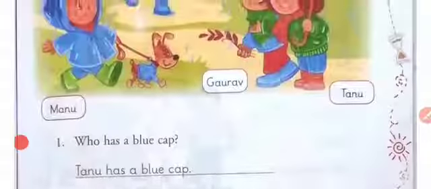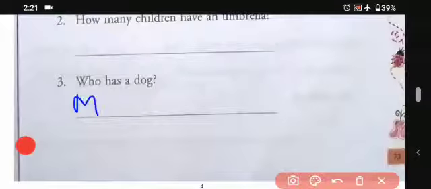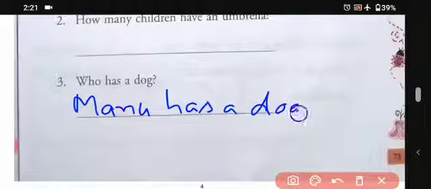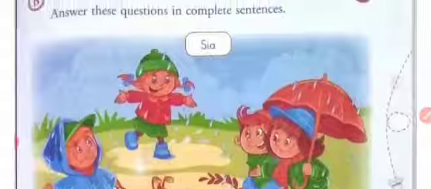Then who has a dog? So let's see. Yes students, Manu has a dog. So we'll be writing here. Manu has a dog. Okay students? So now the next question is, who are the ones who have caps? So students, let's see who are the ones. Yes students, Monu, Gaurav, Tanu, Sia, all of them have the caps. So we will be writing here.